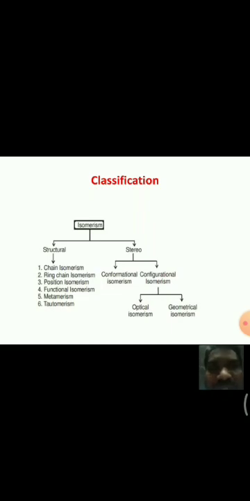Those are called structural isomers or constitutional isomers. This structural isomerism is again classified into chain isomerism, positional isomerism, functional group isomerism, tautomerism, and metamerism. We have discussed all these in the previous classes.